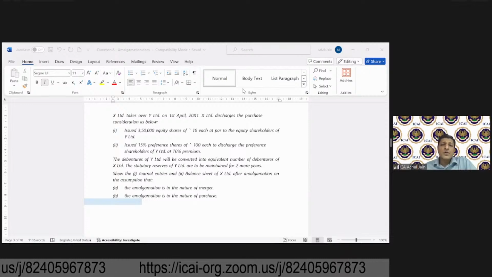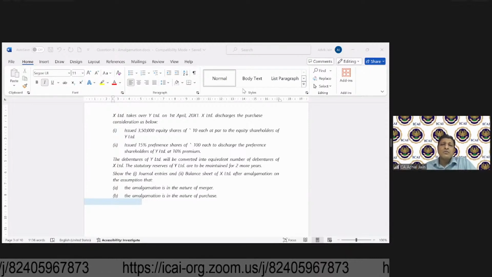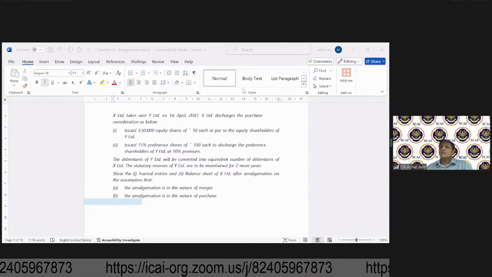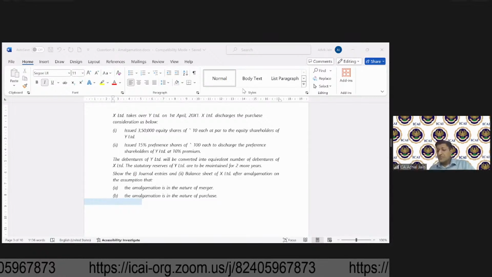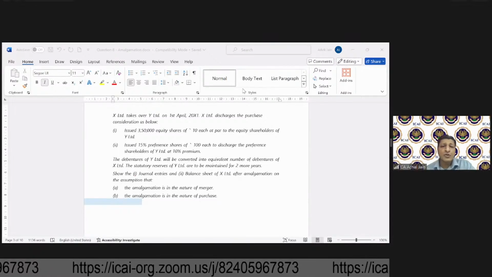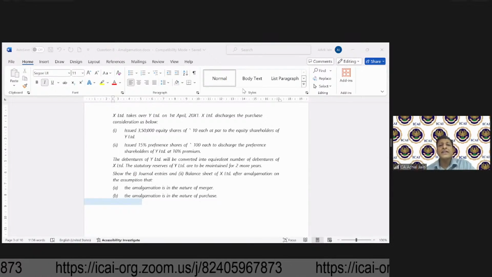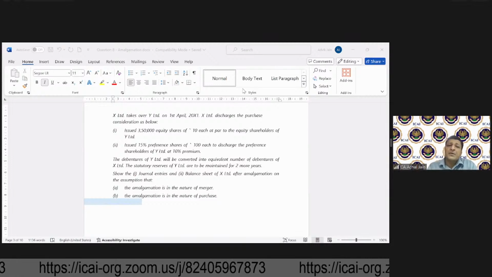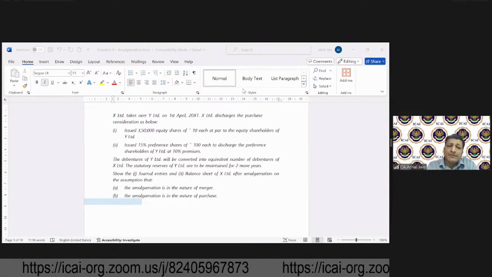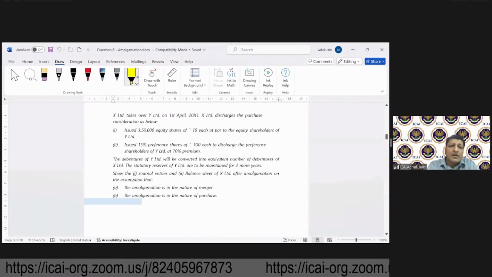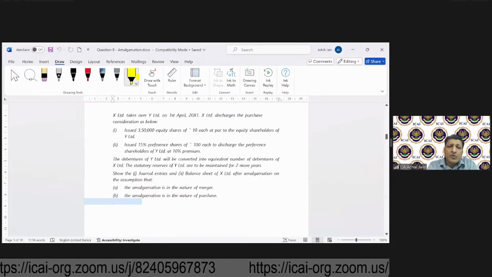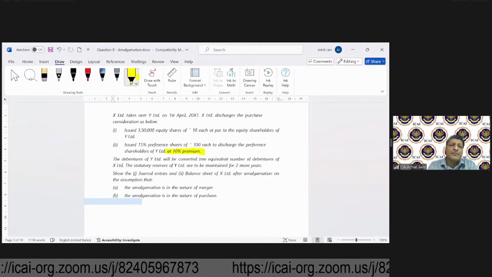Equity shares are issued at par to equity shareholders of Y. 15% preference shares are issued to discharge preference shareholders of Y at 10% premium. Please remember, these are issued at 10% premium.